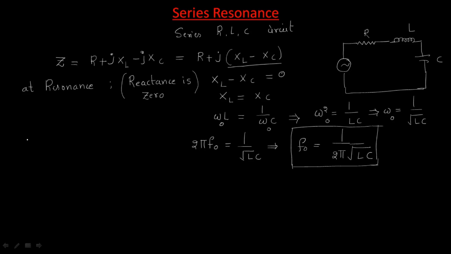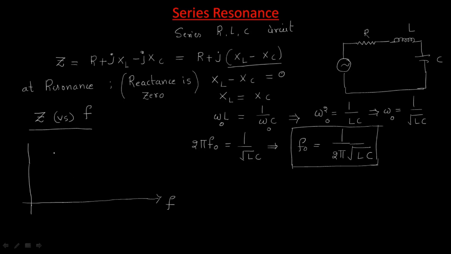At the series condition, we will draw a graph between frequency and reactance, or we can draw the graph of impedance versus frequency. If we draw the graph between impedance and frequency, the graph is like this.